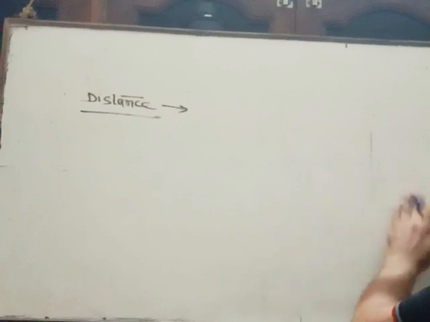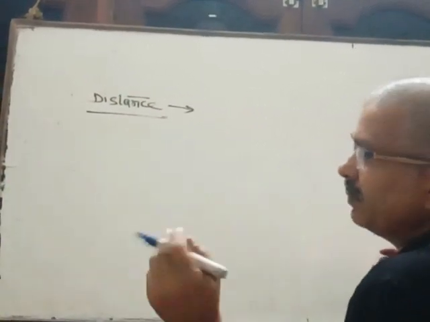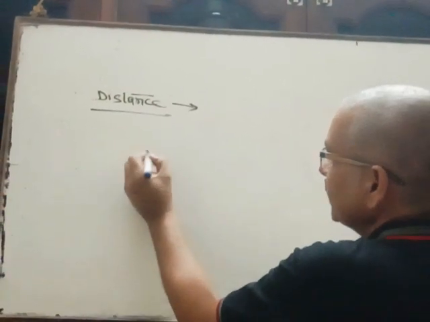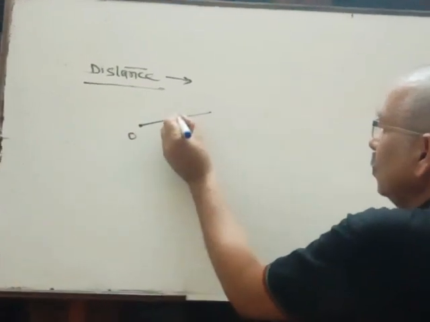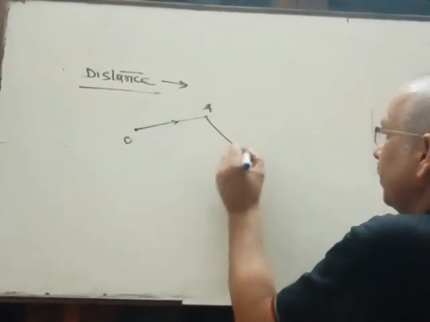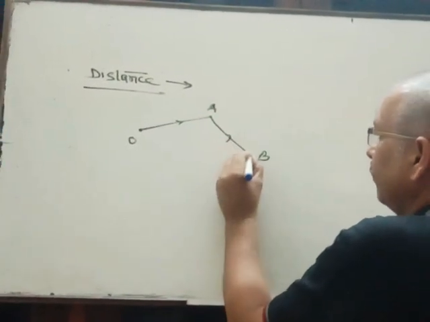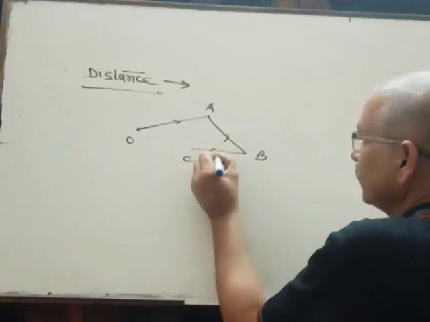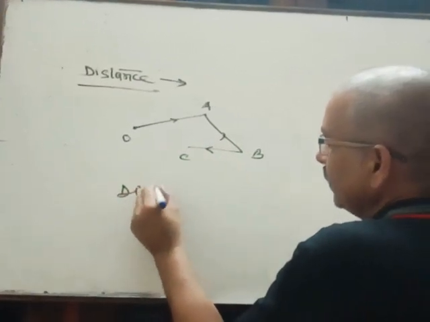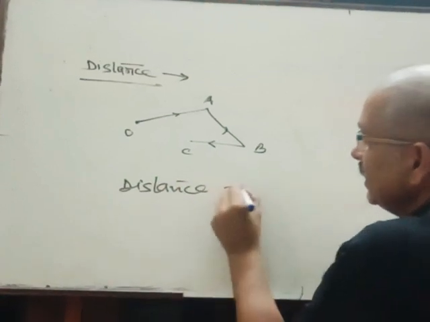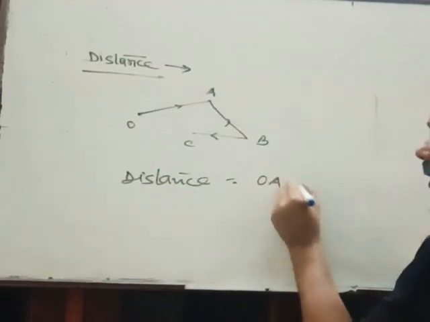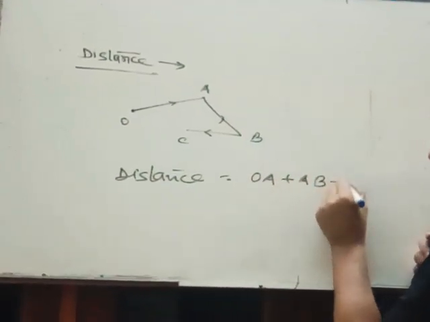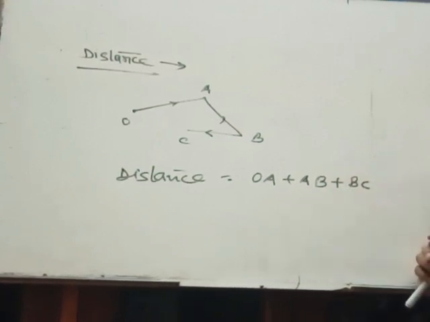It does not matter what the direction of motion is. Suppose a body starts from O, moves to A, then from A to B and finally B to C. Then the distance of the body is equal to the length of path, OA plus AB plus BC.